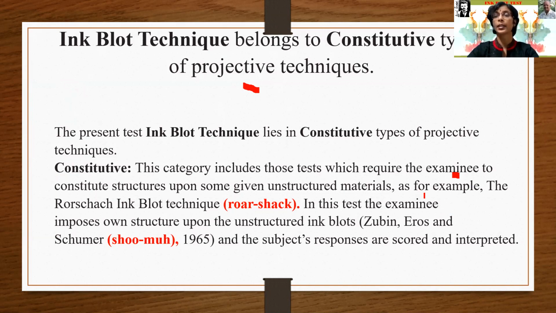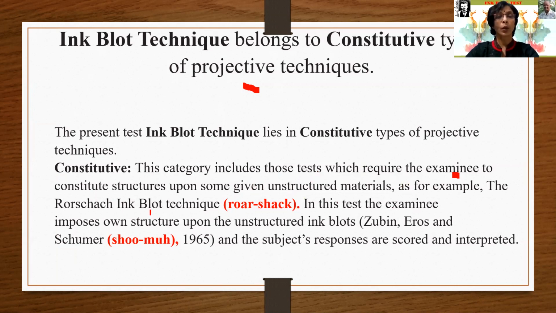Now I think it is clear for you who the examinee is. Examinee is equal to subject who is facing the test. They constitute structures upon some given unstructured material. That unstructured material is given, and the examinee has to structure his own thoughts upon it.